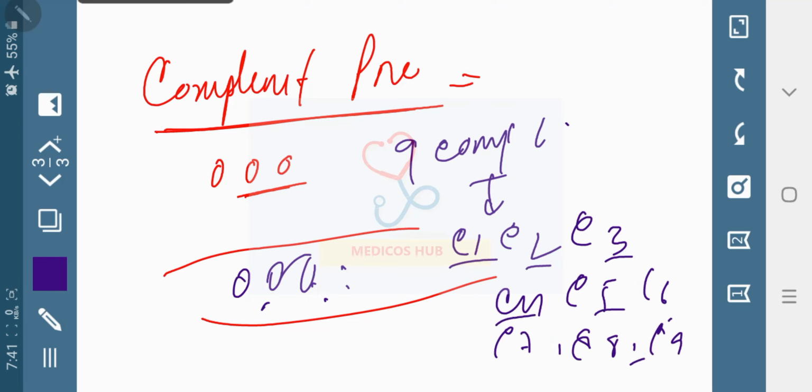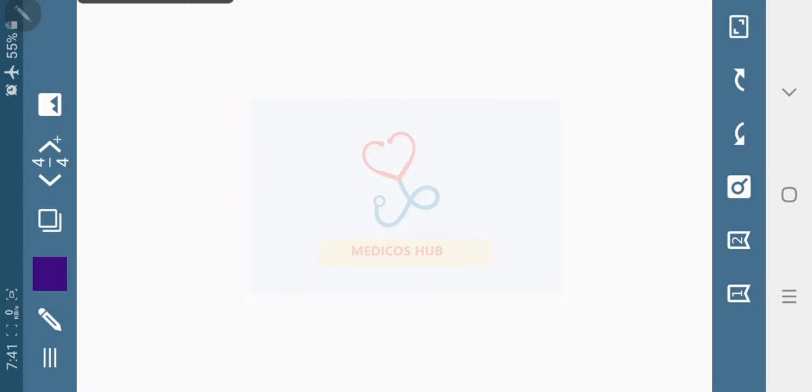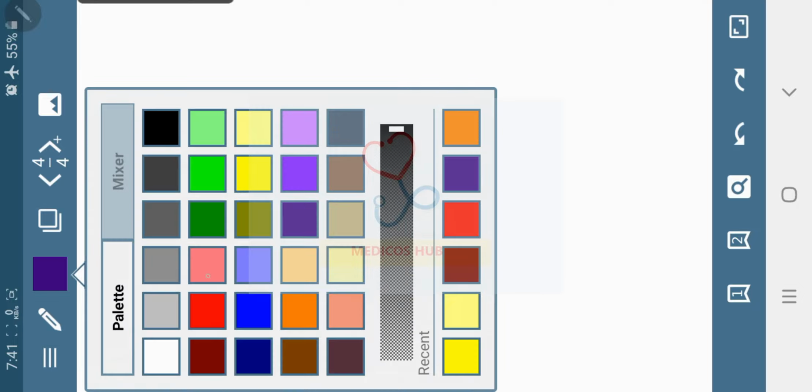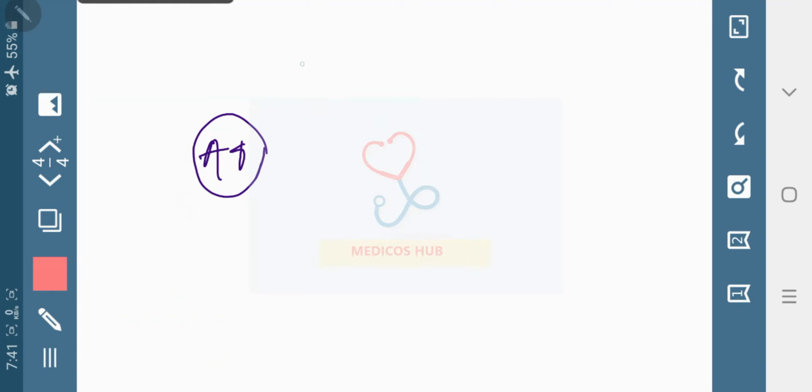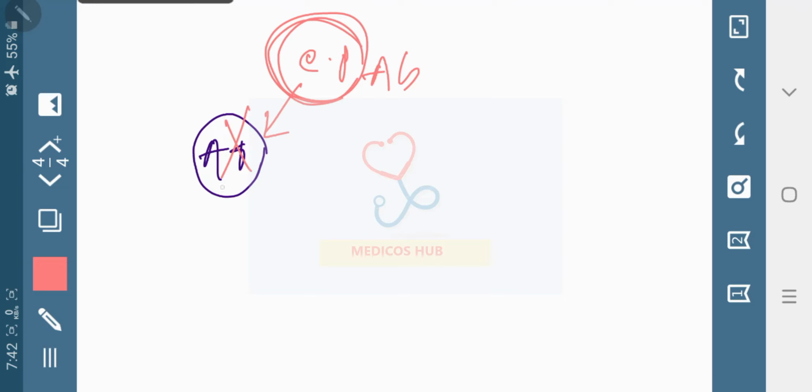Another thing, some important points. Complements are normal serum proteins which protect against various antigens, microbes or microorganisms. When an antigen or any foreign particle comes, this complement protein acts to kill the antigen, and the bacteria will die.